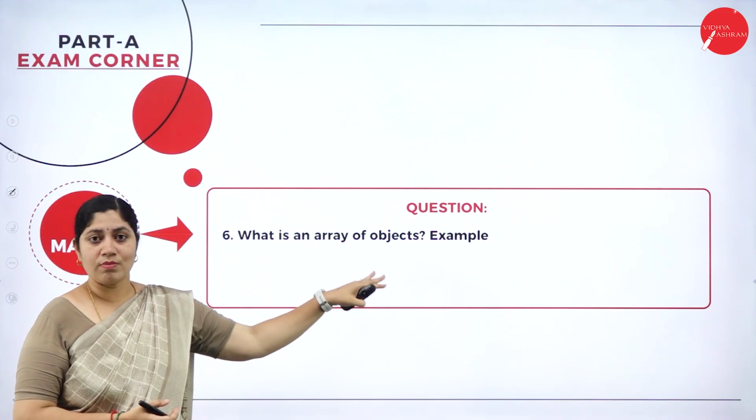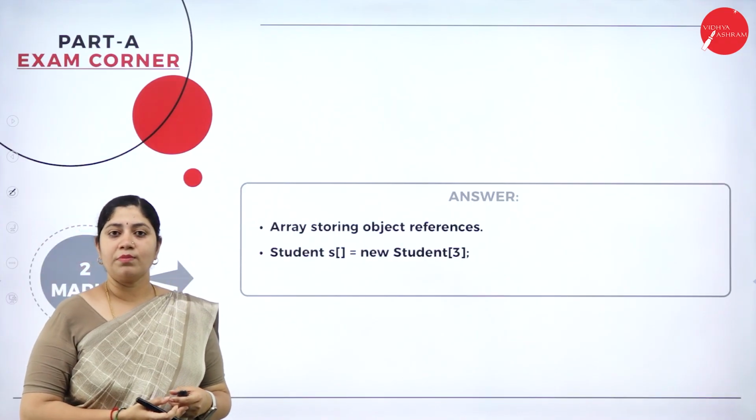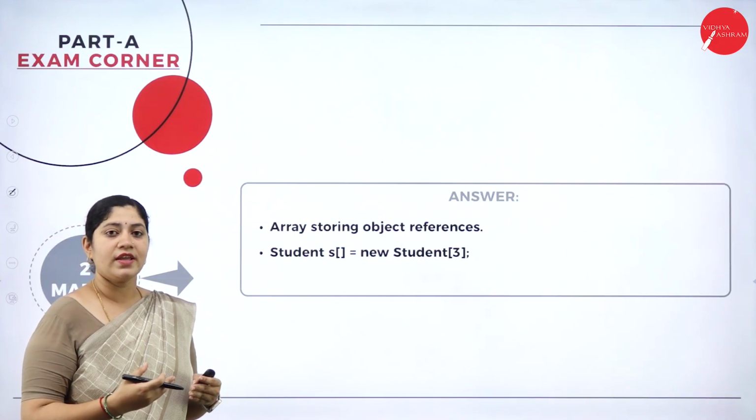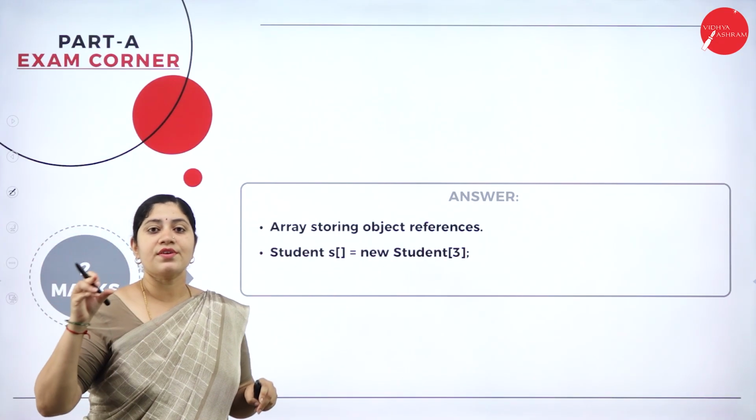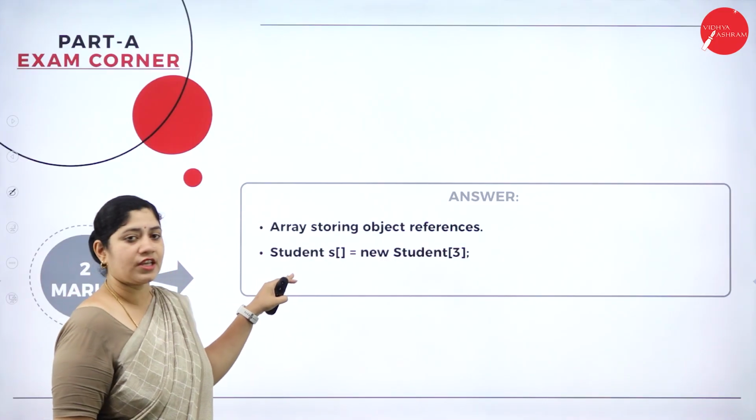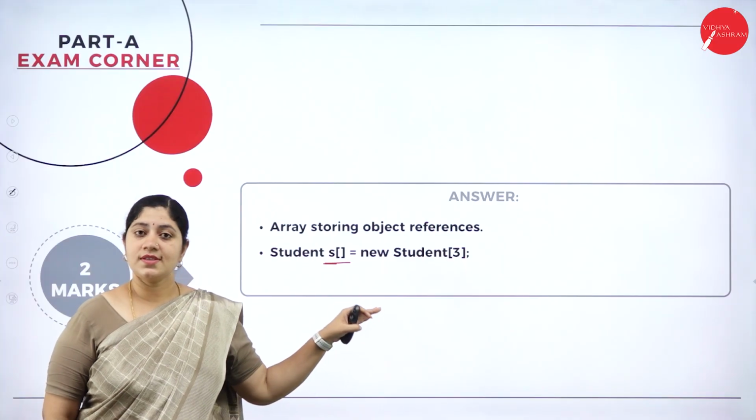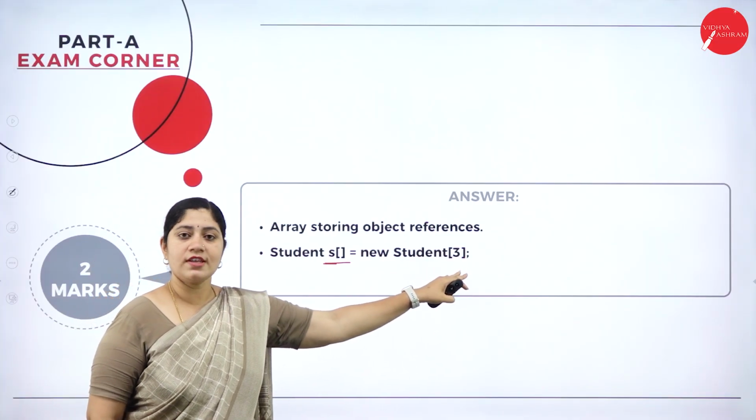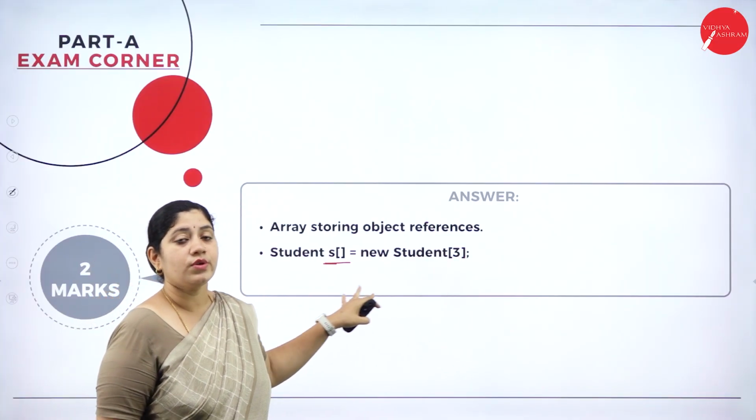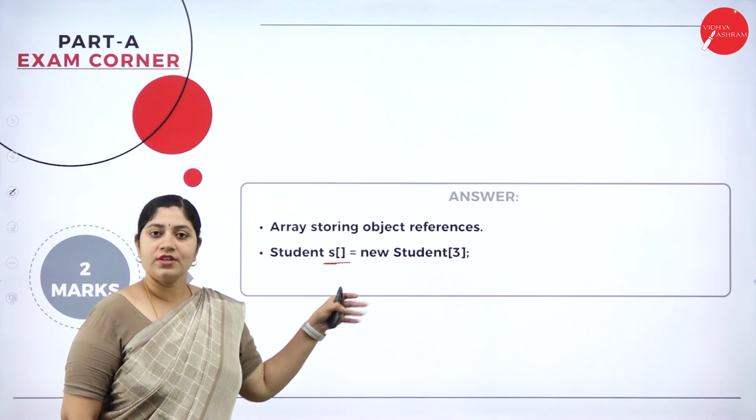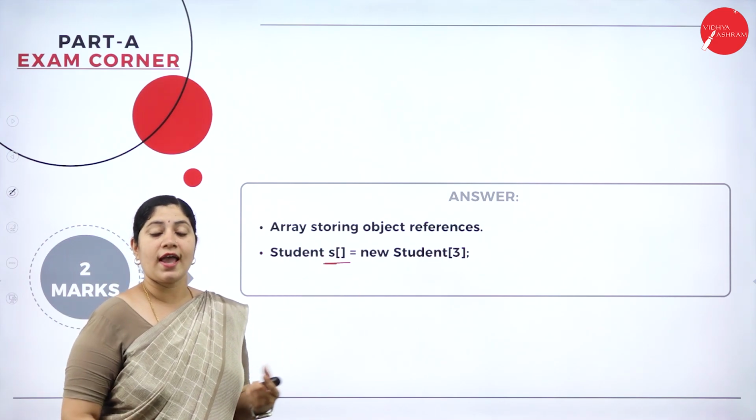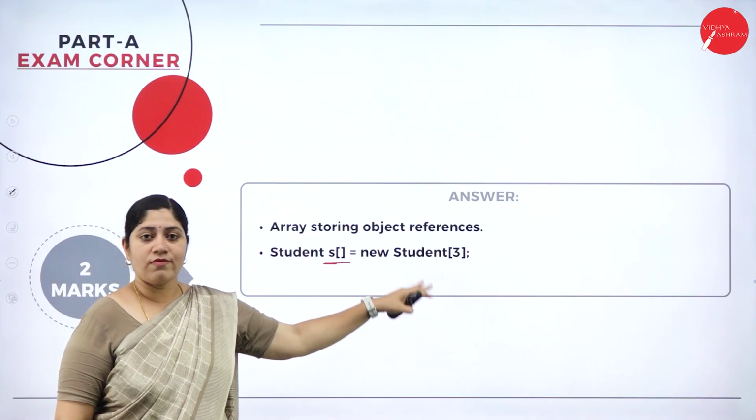What is an array of objects? Explain. Array of objects means arrays that store object references. For example, here we can note that student S of, right? So this is assigned a new student with the index value of 3. In this way, the object references will be stored, and that is called an array of objects.